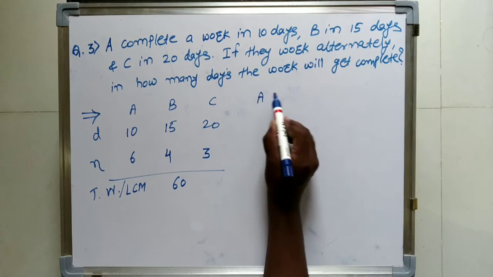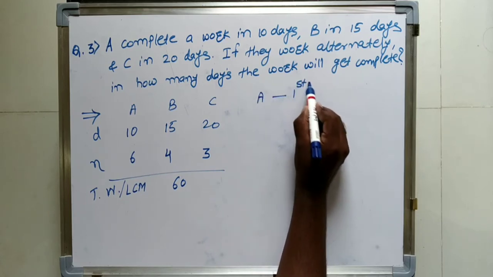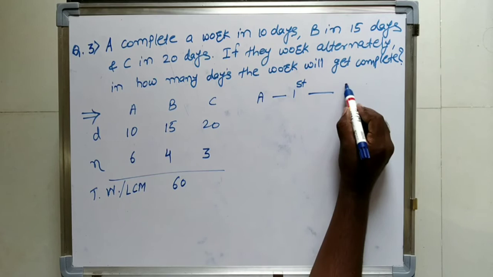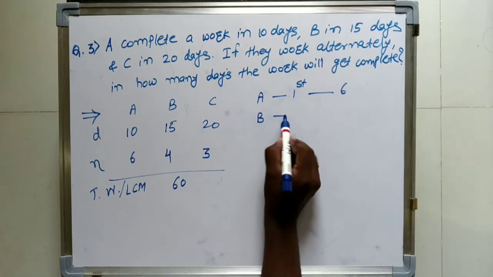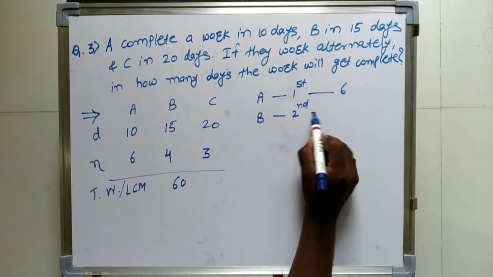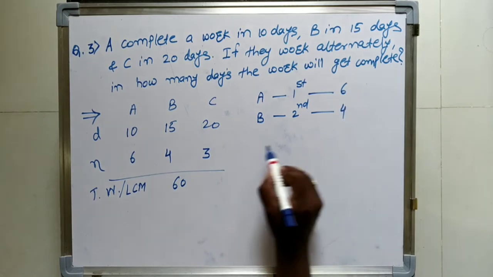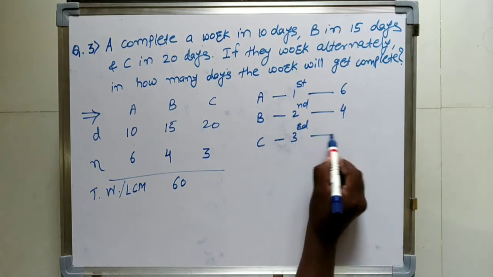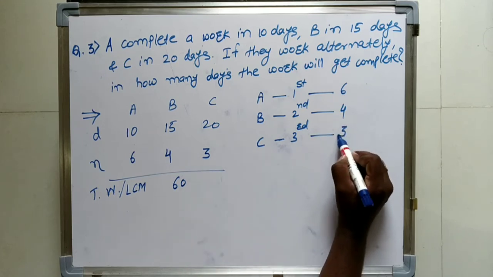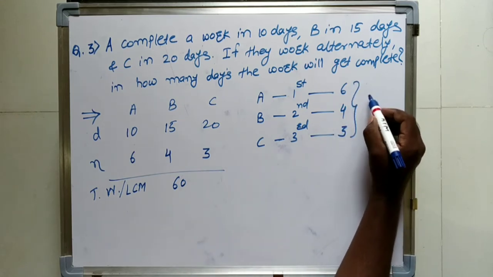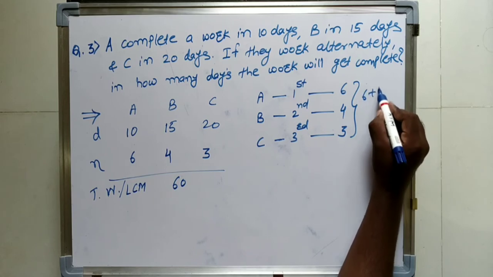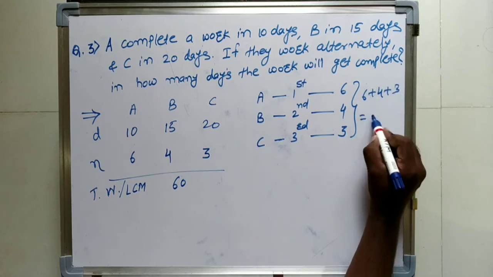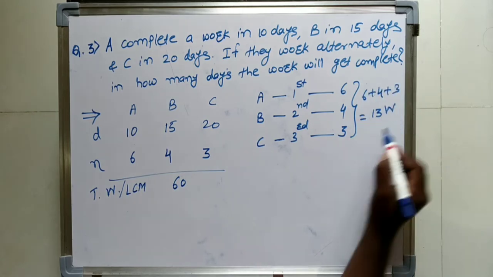Now A will work on first day for 6 magnitude. B will work on second day for 4. And C will work on third day for 3. So in 3 days, 6 plus 4 plus 3, that is 13 work is completed.